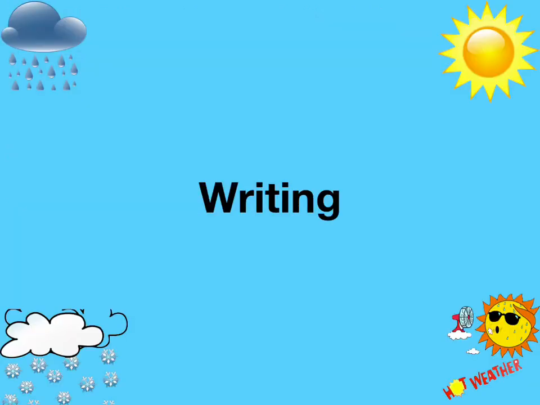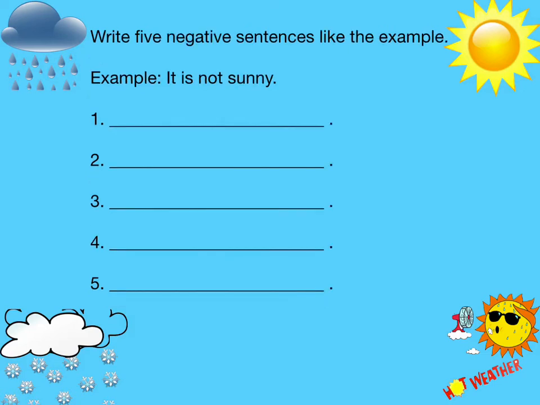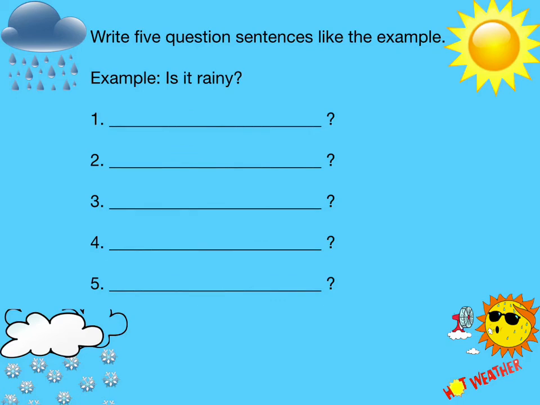Now start writing about the weather by using to-be verbs and the words for weather. Write 5 affirmative sentences like the example. Example, it is snowy. Write 5 negative sentences like the example. For example, it is not sunny. Write 5 question sentences like the example. For example, is it rainy?